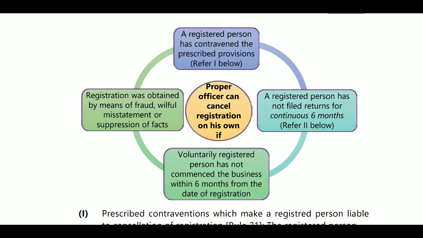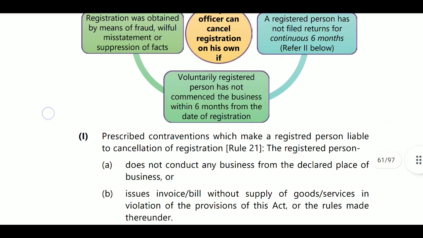It will be treated as cancellation of registration by the proper officer. Next, a registered person has contravened the prescribed provisions. So there are some provisions you must follow. If you have not followed those provisions, then you will be liable for registration cancellation. Or if you obtained it by willful fraud, then your registration will get cancelled.